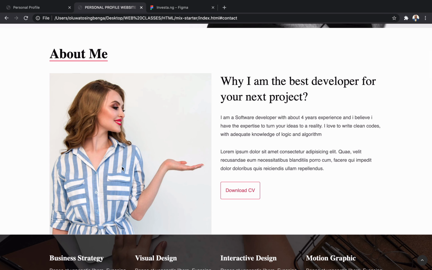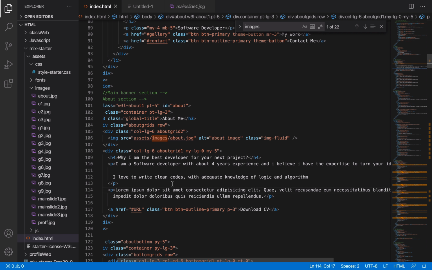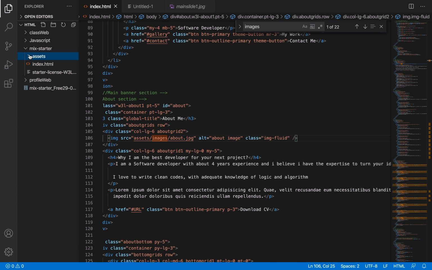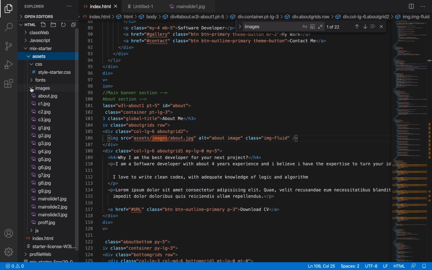Then this image, maybe I want to change it to the image of myself as well. So it is what I can do. I will have to track. Okay, this is the image, for instance. All right, it's inside asset images, about.jpg. So that is the image there.